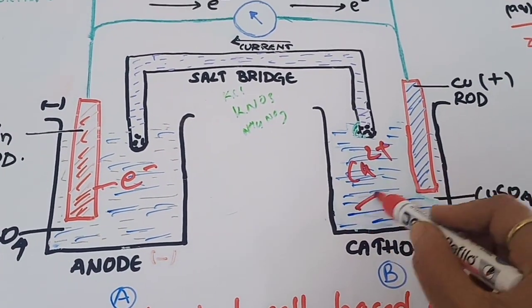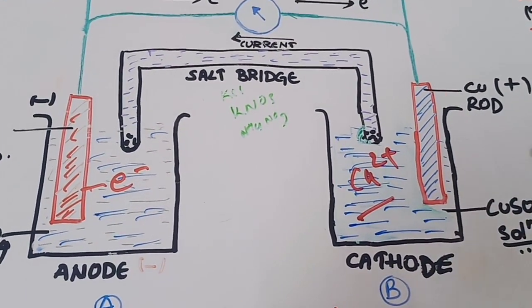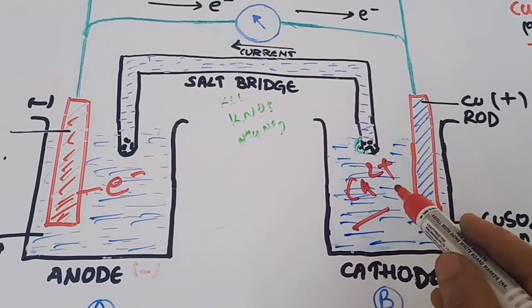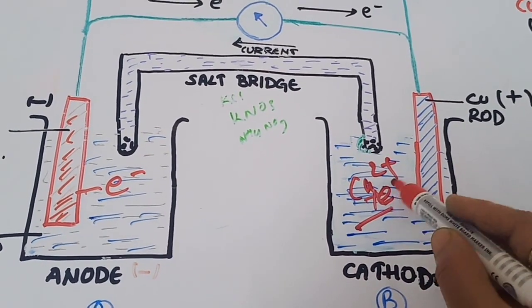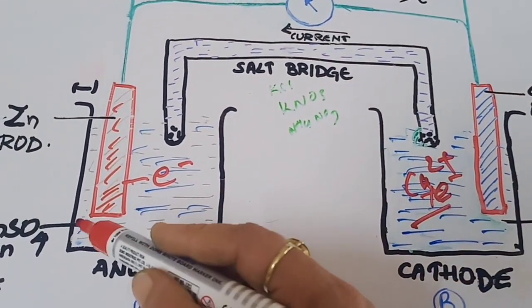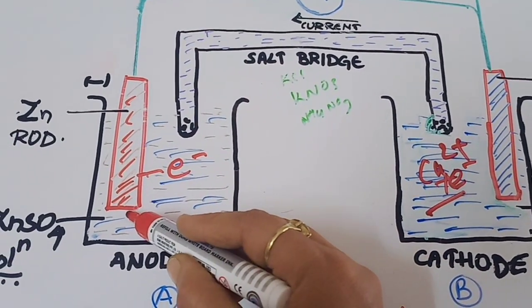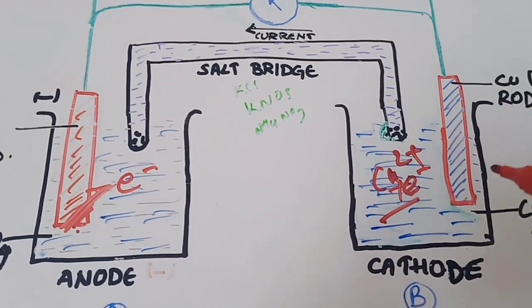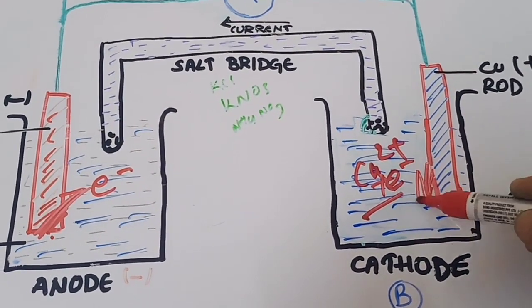These are accepted by Cu2+. As the copper sulfate is in the ionized form, there are many Cu2+ ions, and these Cu2+ ions will accept these 2 electrons and get reduced to Cu metal. As a result, the zinc rod will have a reduction in weight, and the weight of the copper rod will increase.